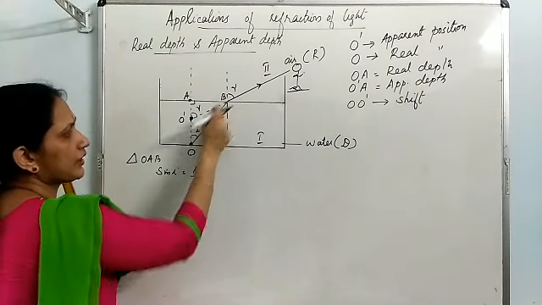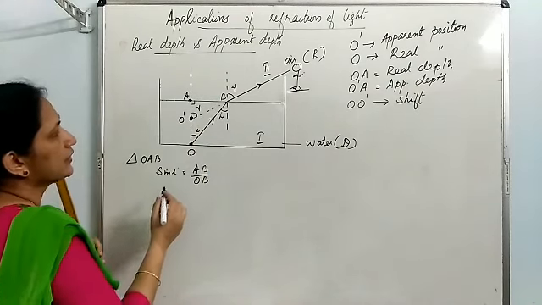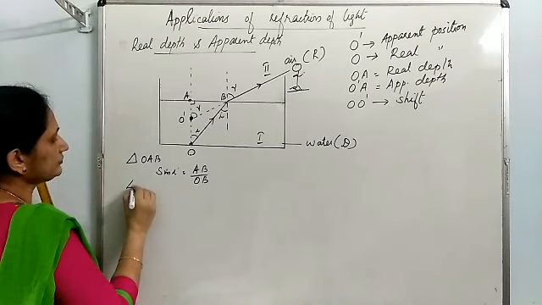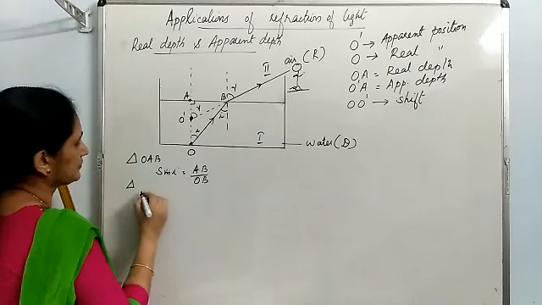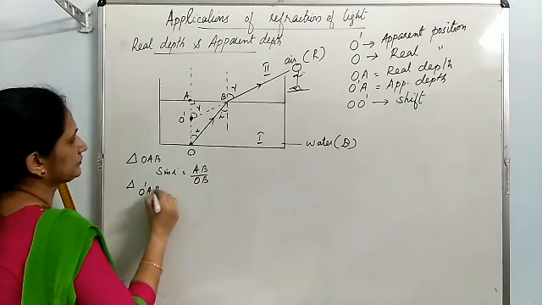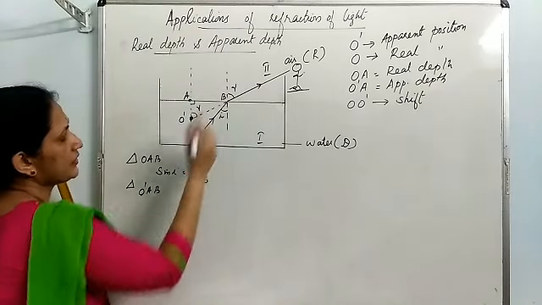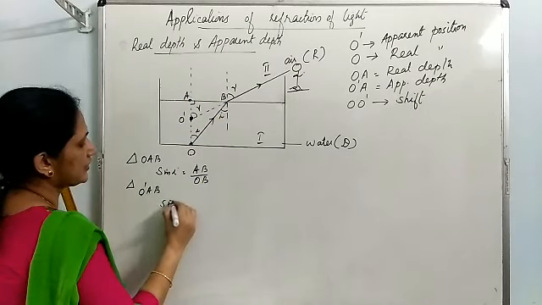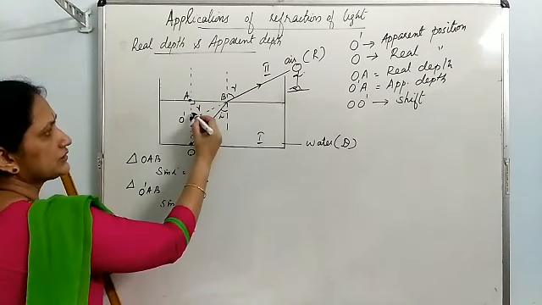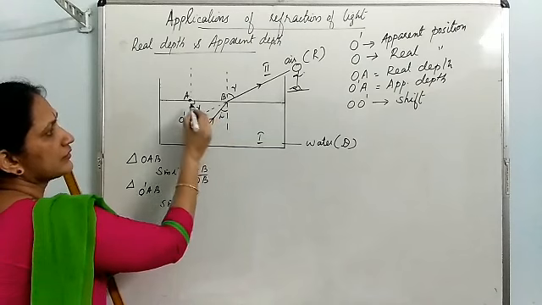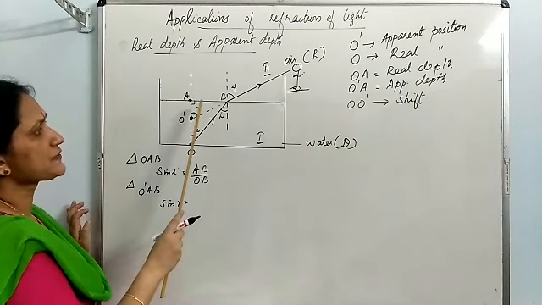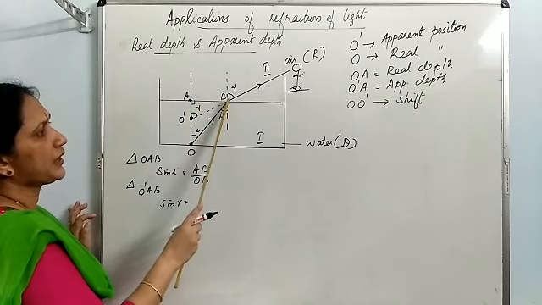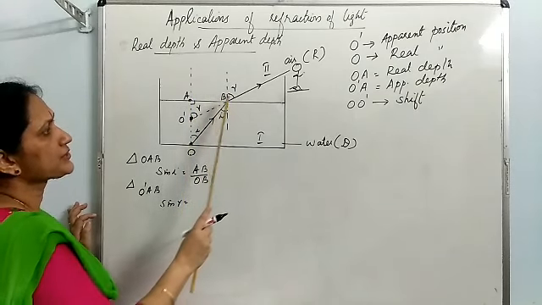Then from triangle O dash AB, you can write sine R is equal to... This is the angle R. This is right angle. So what is sine R? Opposite side by hypotenuse, AB by O dash B.